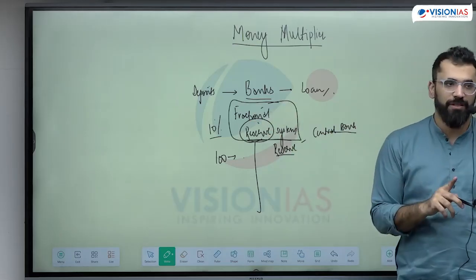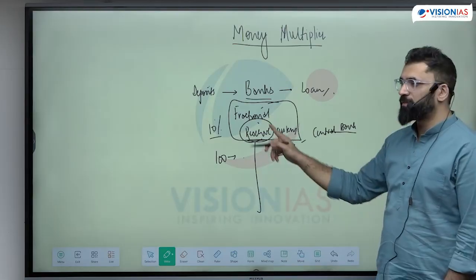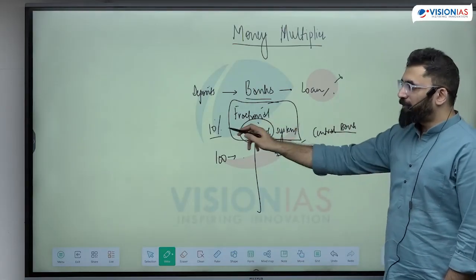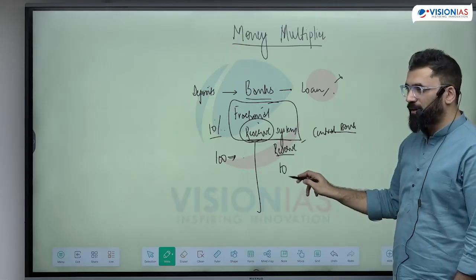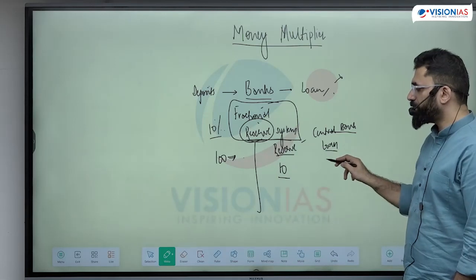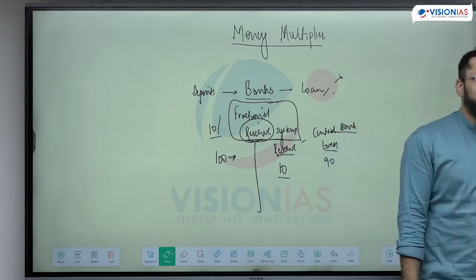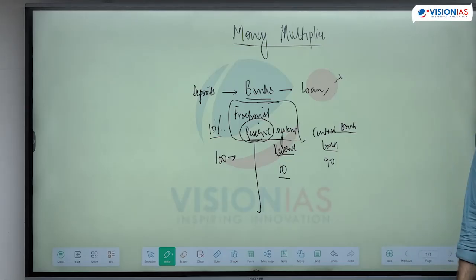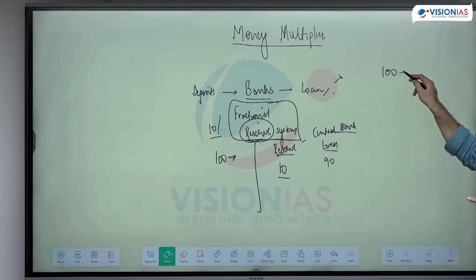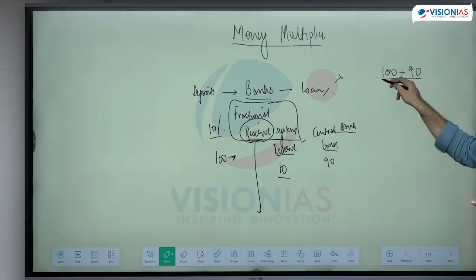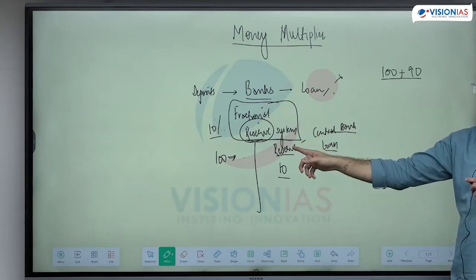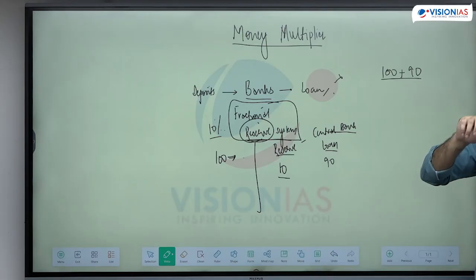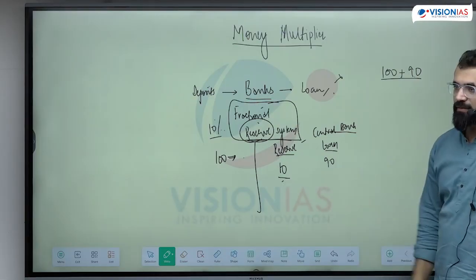If it would have been a full reserve system, that means you have to keep 100% reserve, means you can't give out any loan. Now 10% reserve means 100 is the deposit you are getting, reserve you have to keep 10%, that means 10. What is the loan you are going to create? 90. Now that means in this economy at the same time you have 100 as deposit and 90 as the loan given. Has the bank created money? You had 100 rupees given by someone as deposit. The bank in this economy now has 190. Why? Because 90 has been given out as loan. Only 10 has been kept as reserve.